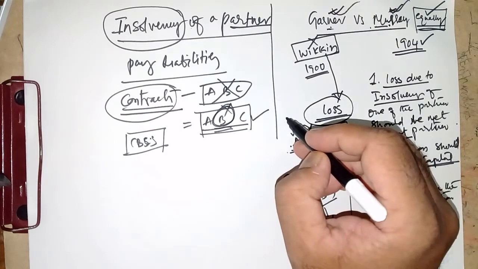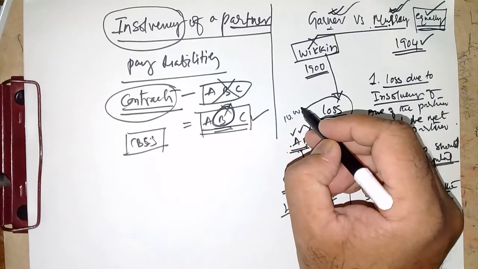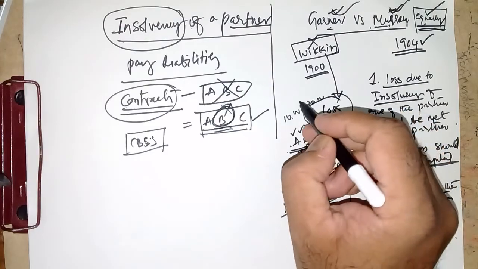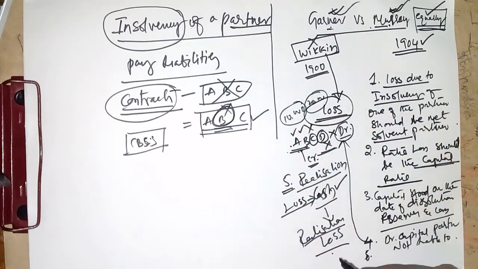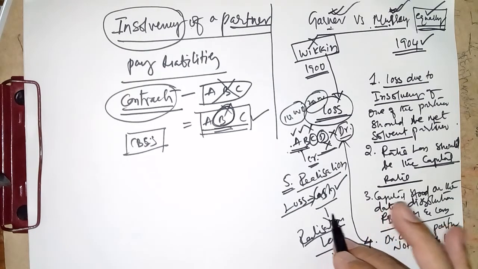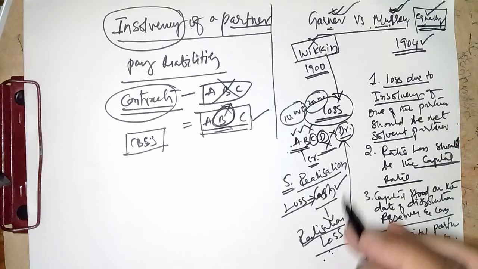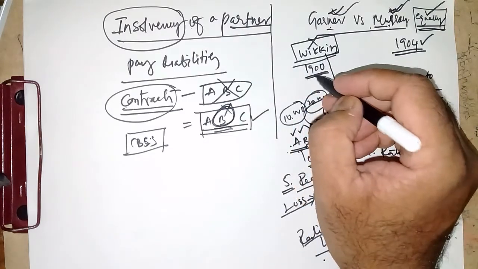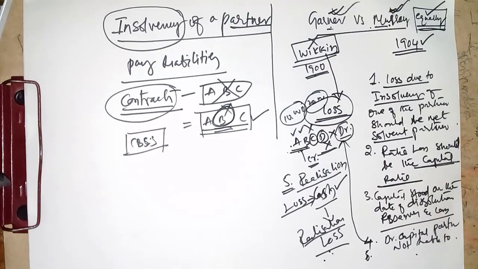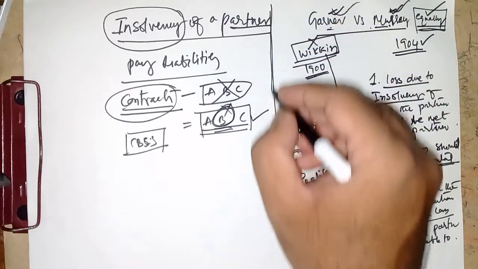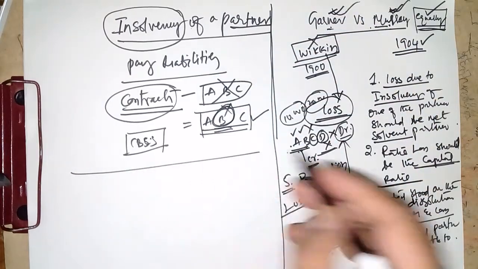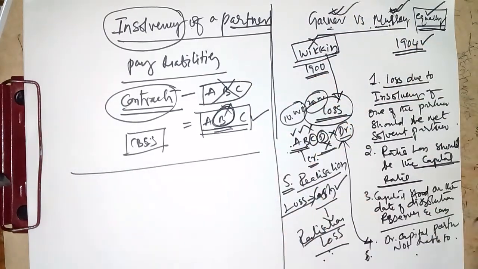Suppose A's realization loss is 10,000, B's is 20,000, presume that. So this amount they should bring to the firm and declare their solvency, that they are solvent enough. Once this loss is brought, then the loss of this insolvent partner will be distributed in capital ratio, right? So these are the very important points that I have discussed here regarding the Garner versus Murray case.